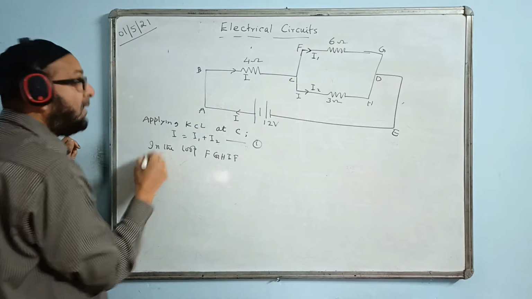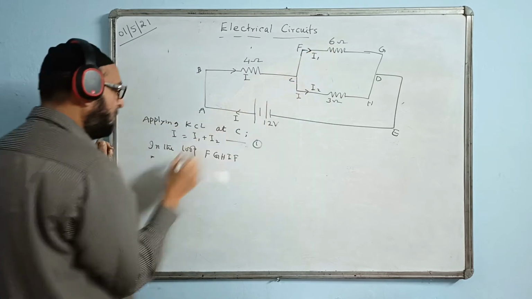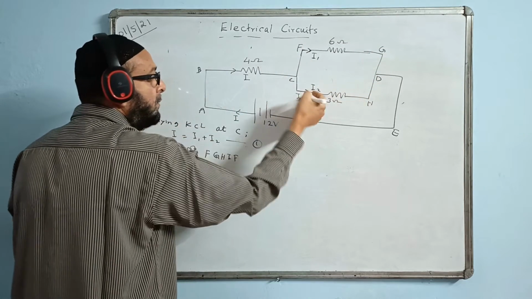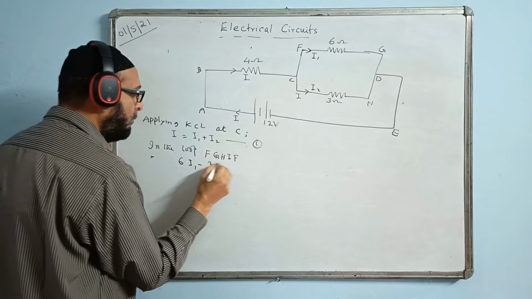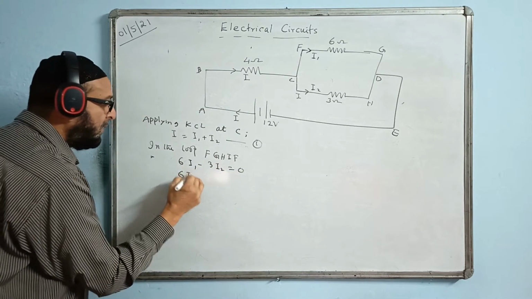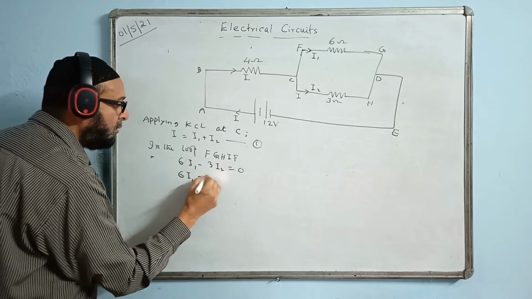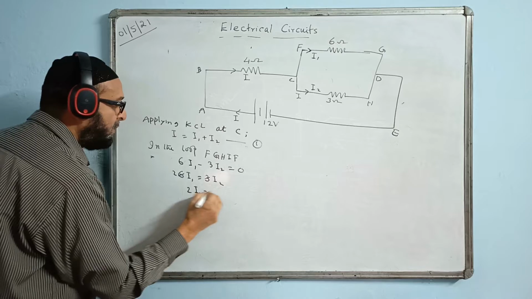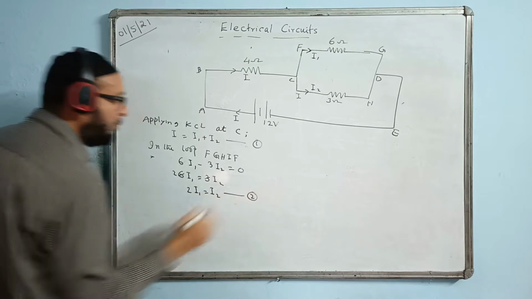So what should I write? I write the current into this one, 6I1. And this side, minus sign, minus 3I2. There is no cell in it, right? 0. This will give us 6I1 is equal to 3I2. We can cancel it. That means 2I1 is equal to I2, equation number 2.